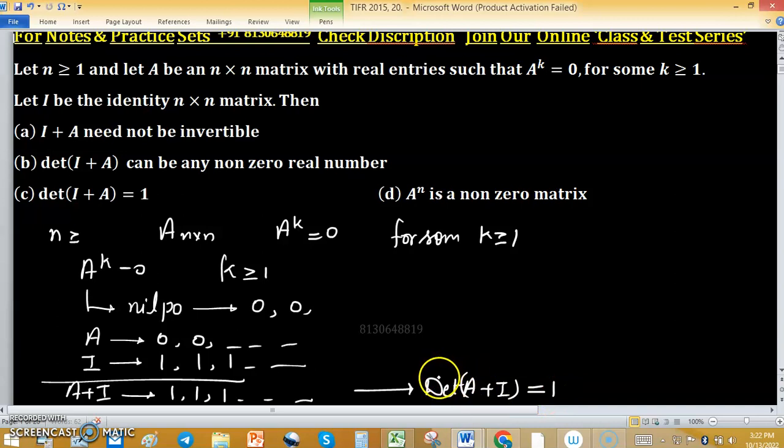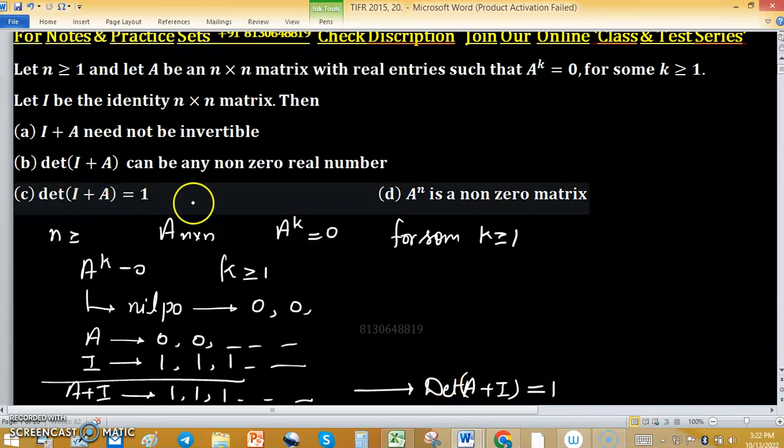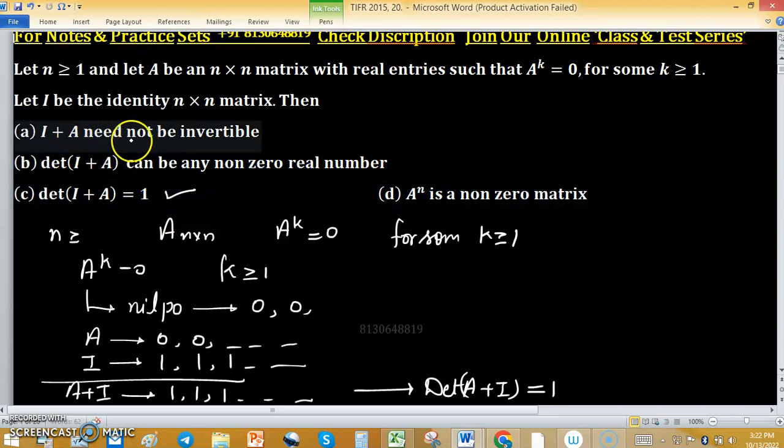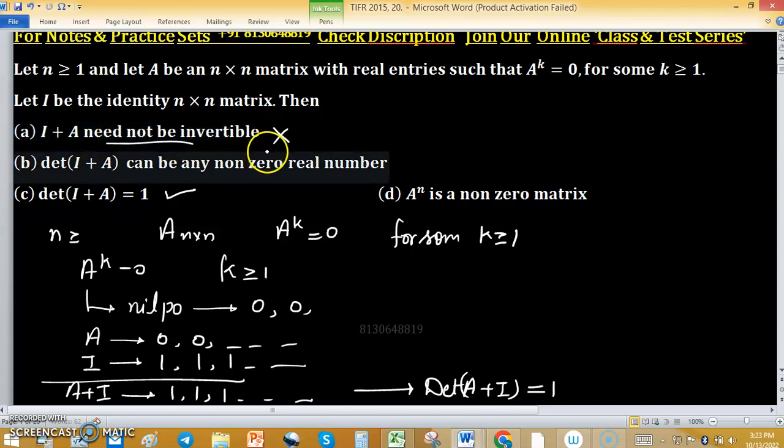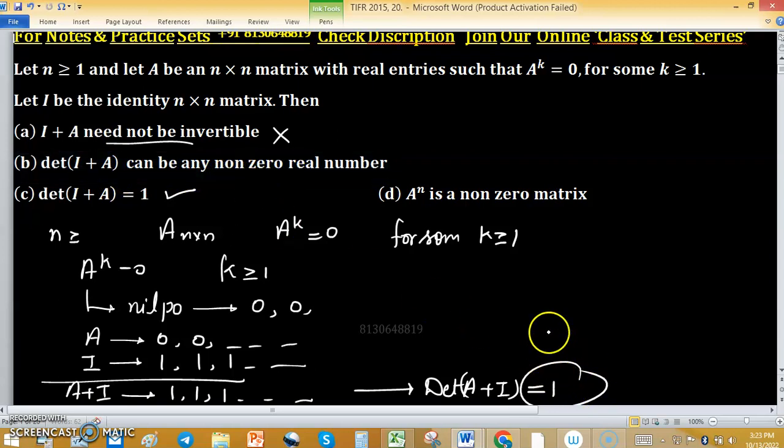That one will be 1. So option C is correct, and I + A is invertible, but option A is saying it need not be invertible. That's why it is wrong. Determinant of I + A can be any real number, but we observe that the determinant is only 1. So this is again wrong.